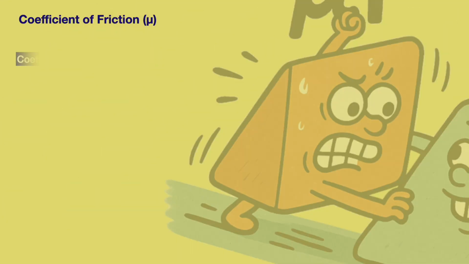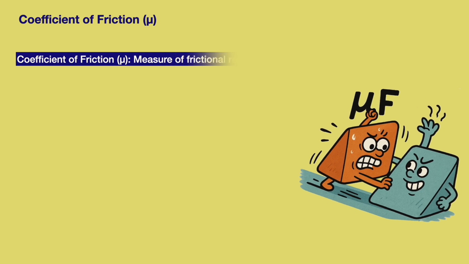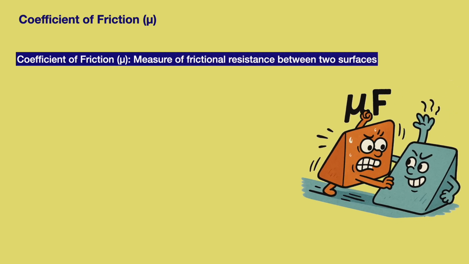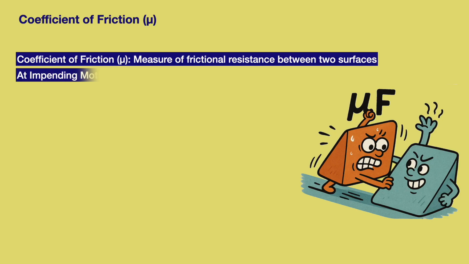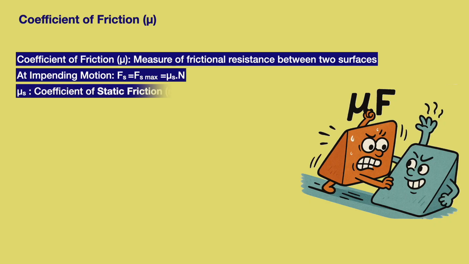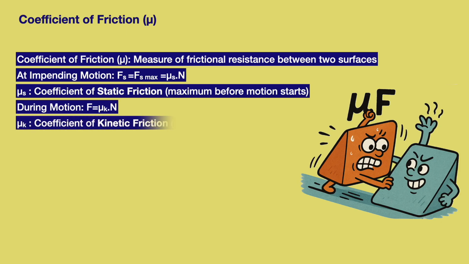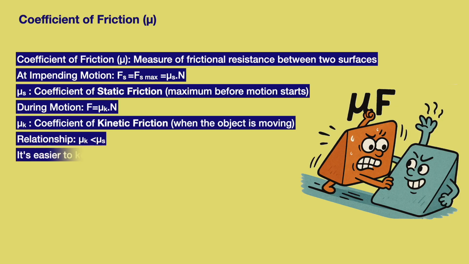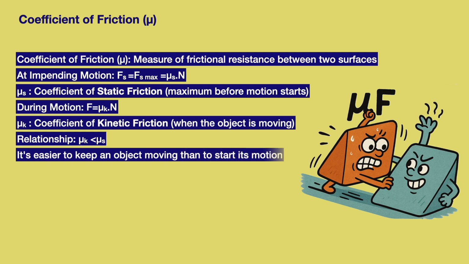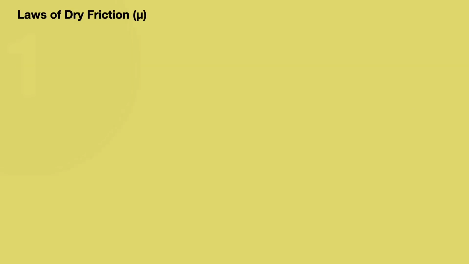Now, let's talk about the coefficient of friction, denoted by mu. It measures how much frictional resistance exists between two surfaces. Before the object moves, the maximum static friction is equal to mu s multiplied by the normal force. Here, mu s is coefficient of static friction. Once the object starts moving, friction slightly reduces and becomes F equals mu k multiplied by normal force. And mu k is coefficient of kinetic friction. Mu k is always less than mu s, which is why it's harder to start motion than to keep it going.